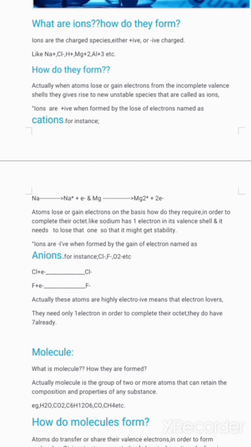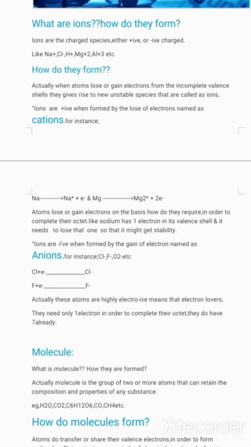Like sodium atom actually has only one electron in its valence shell, so its priority is to lose that one, the only one present in that valence shell, so that its lower shell might be completed with its octet.